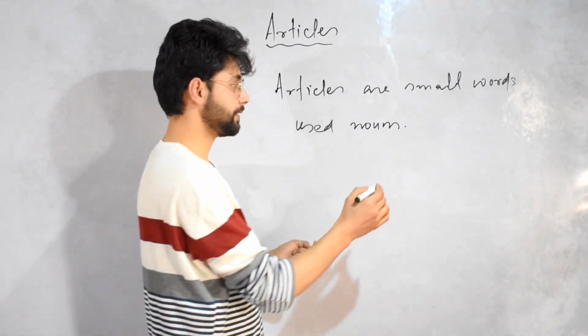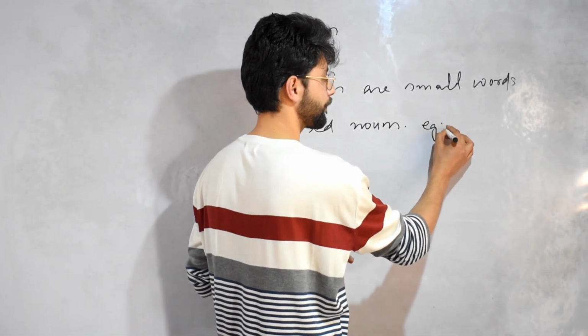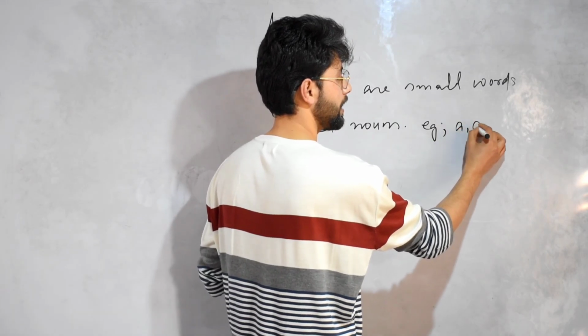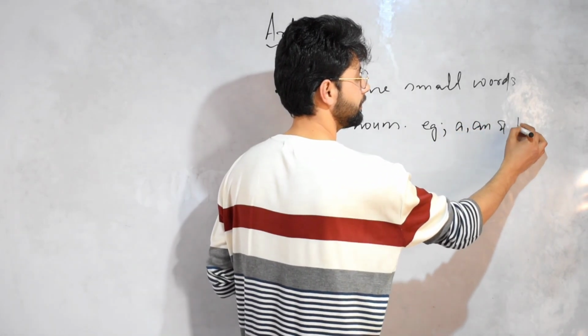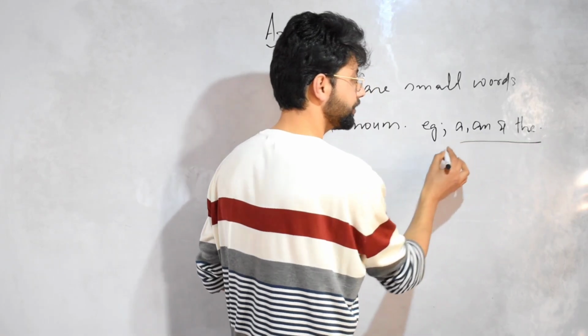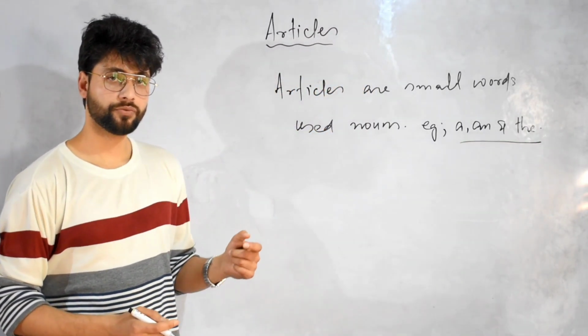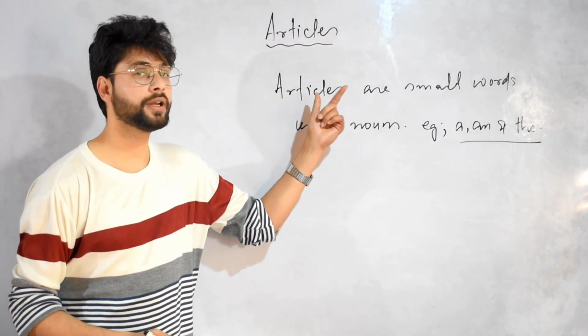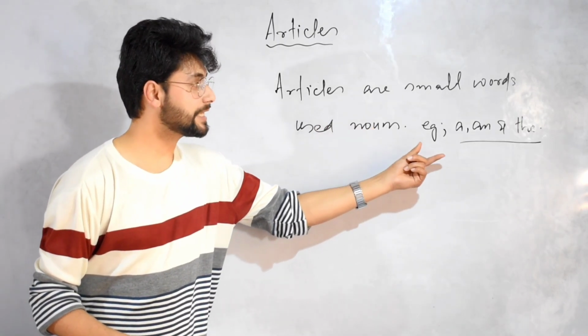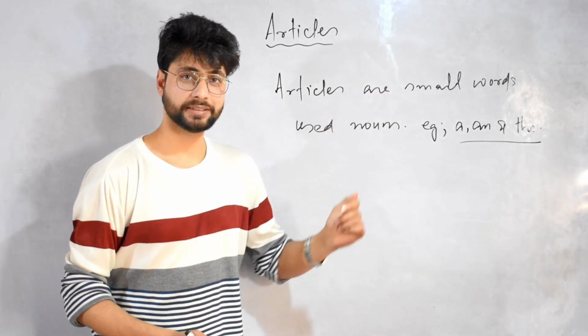Which small words? For example, a, an, and the. These are the three articles which are used before nouns, and these are small words again.